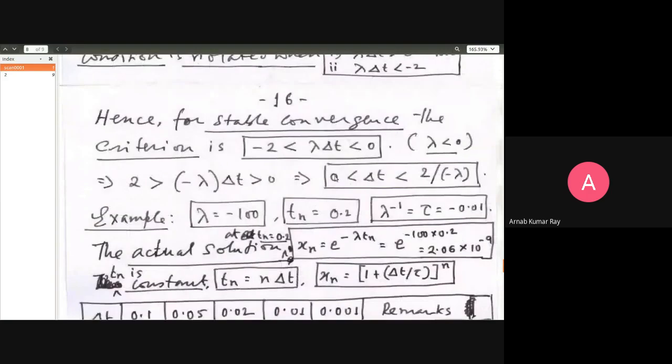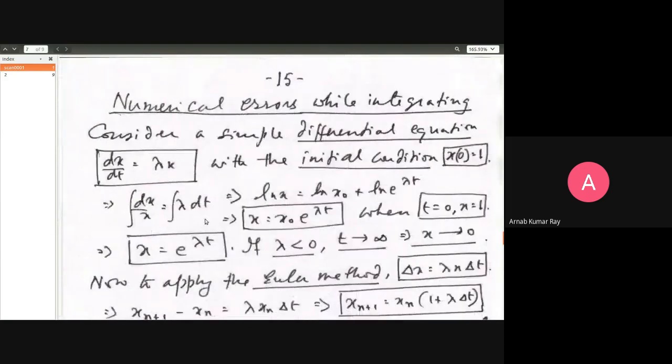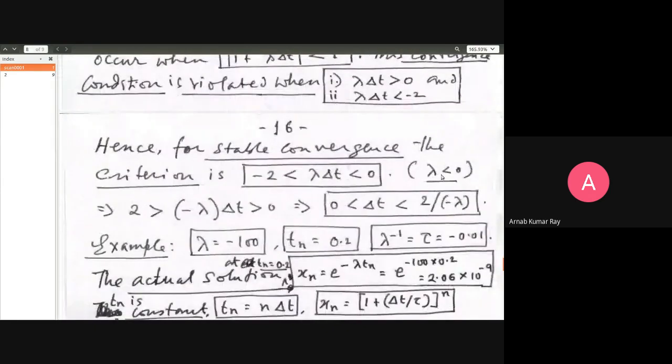This is an inequality formula, and we have said lambda is a negative quantity, right? Just remember that fact. So now what I'm doing here is multiplying this equation throughout by -1. So it will be +2, and this will anyway be 0, and this will be minus lambda delta t. But when you multiply an inequality with a negative number, the arrows change in the opposite direction.